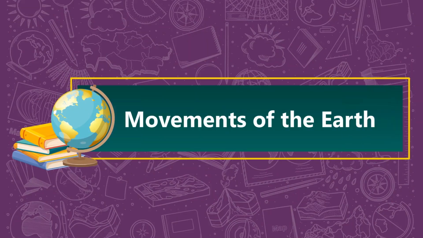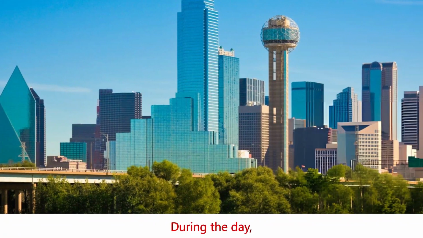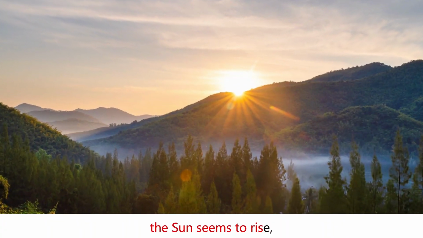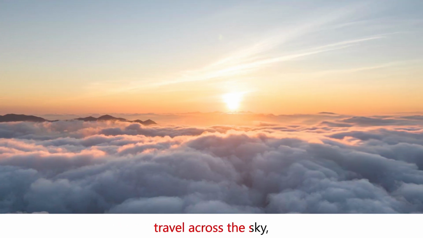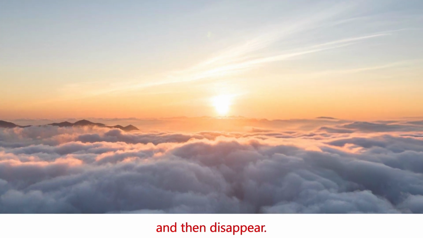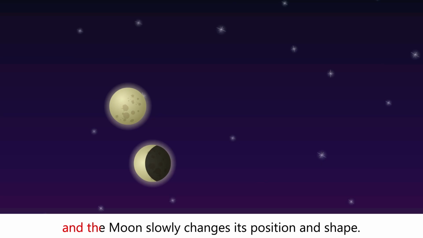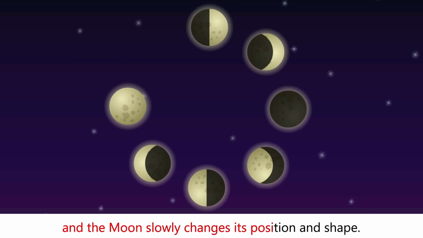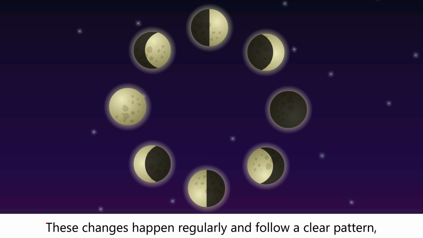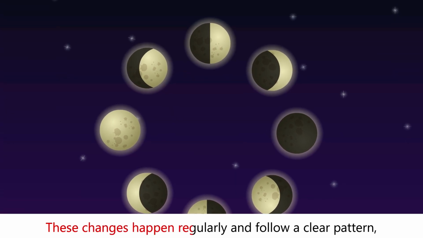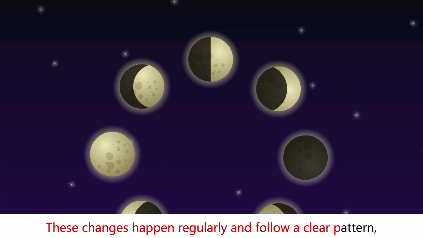Chapter 3. Movements of the Earth. During the day, the sun seems to rise, travel across the sky, and then disappear. At night, the stars appear, and the moon slowly changes its position and shape. These changes happen regularly and follow a clear pattern.